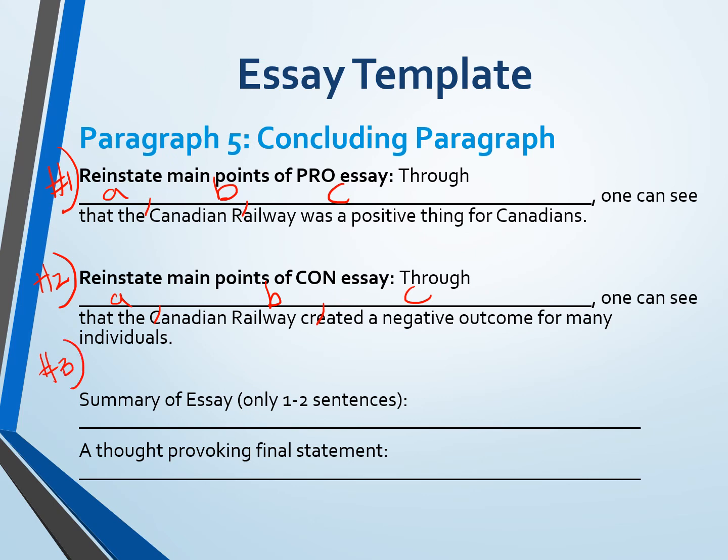I want to see if you can actually restate your thesis here. Then what you're going to do is you're going to give a summary of the essay. 1 to 2 sentences. You're just summarizing what did you talk about in A, B, and C. What did you talk about in your 3 examples? You might say, some positives were that not only did it bring transportation, which was good for money, it also transported goods, meaning people could get stuff quicker, and so on.